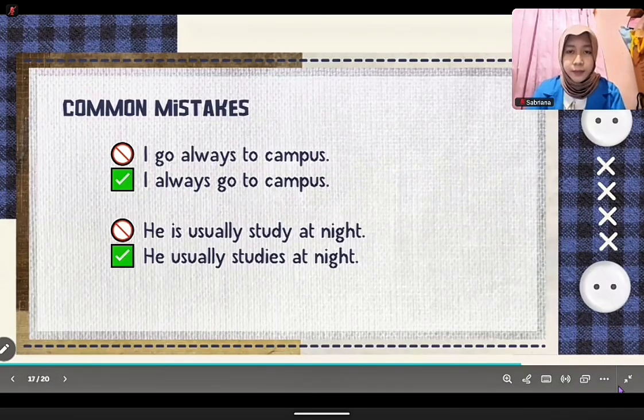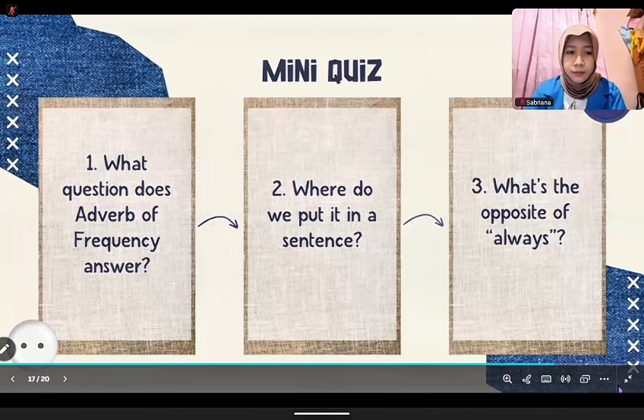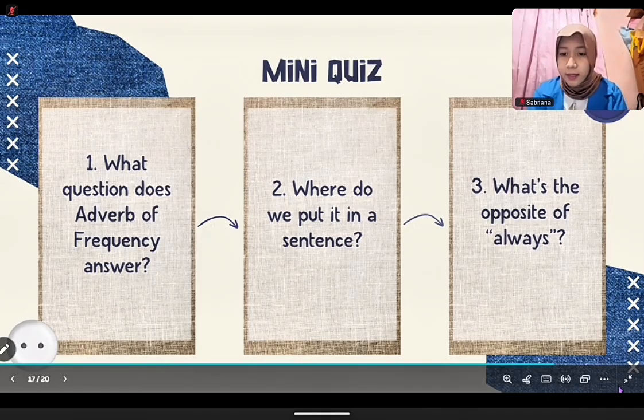Next, let's try a short mini quiz to check your understanding. 1. What question does an adverb of frequency answer? It answers how often. 2. Where do we put it in a sentence? Before the main verb or after the verb to be. 3. What's the opposite of always? The opposite of always is never.